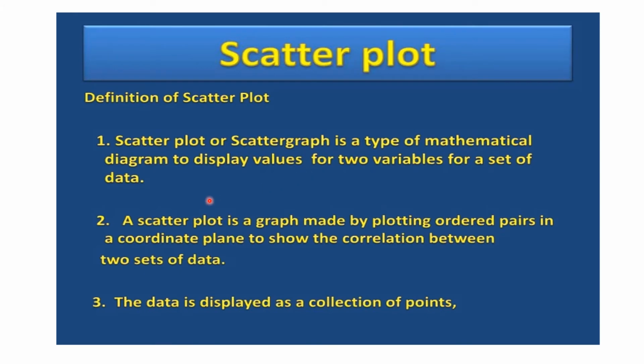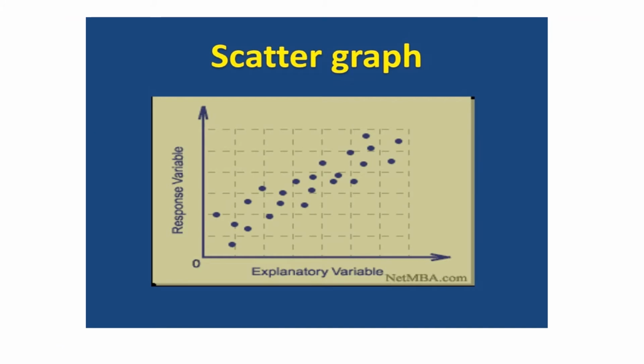The scatter plot or scatter graph is a type of mathematical diagram used to display values of two variables for a set of data. A scatter plot is a graph made by plotting ordered pairs in a coordinate plane to show the correlation between two sets of data. The data is displayed as a collection of points. Here is the diagram of a scatter graph showing the data set. These are the data points, and they are roughly making a line. So that is an example of a linear relationship,